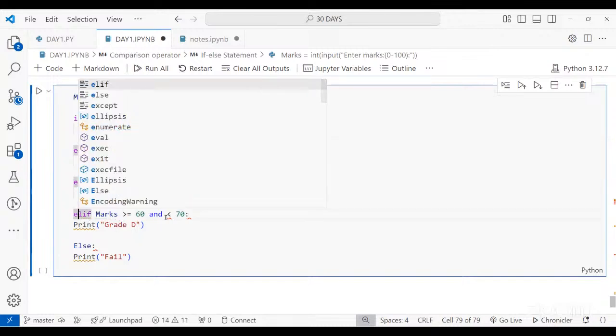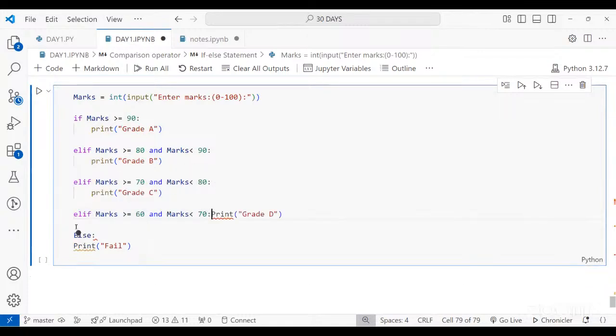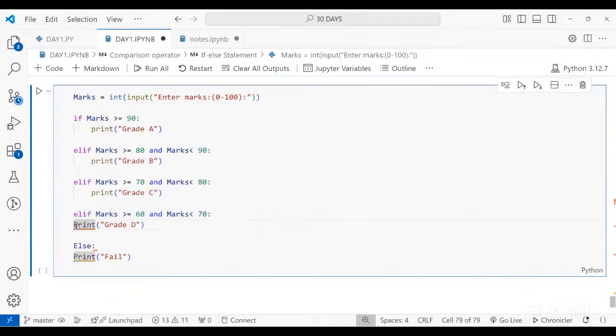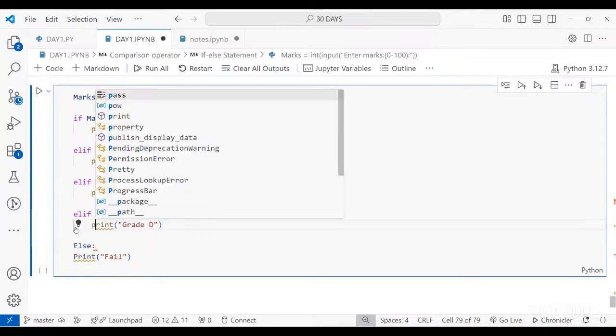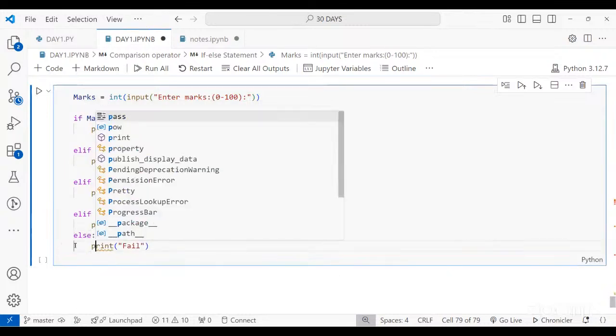So you have to correct these things and use the variables. If you are using the logical operators, then you also have to write down the variable again. Simple else, and then you have to correct this indentation and the print.